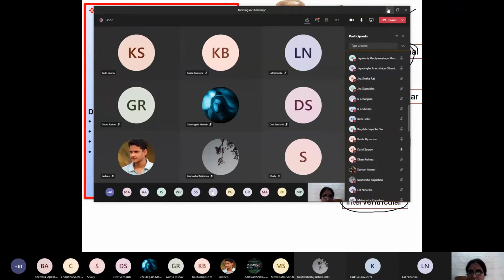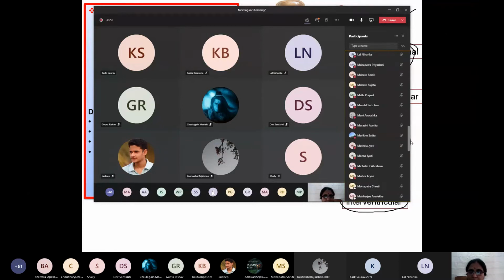Okay, very good, Saurabh. Now, Aryan Mishra, mention the distribution of the anterior interventricular artery. Ma'am, anterior part of interventricular septum. Very good. Greater part of left ventricle. Very good. Part of right ventricle. Very good. And then part of bundle of His. Which side? Left bundle or right bundle? Left bundle. Very good, very good.